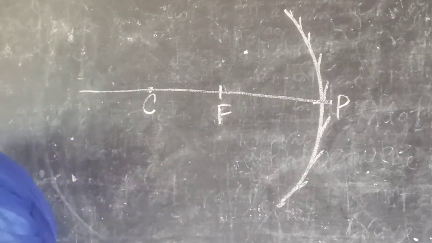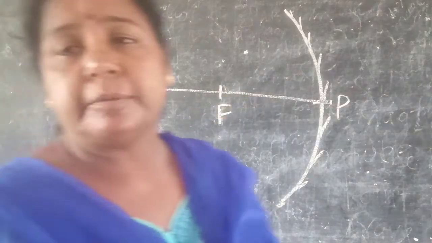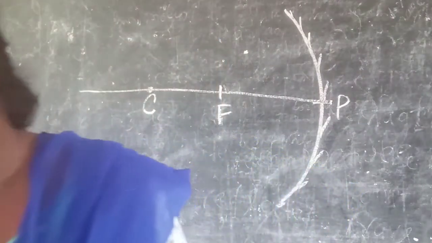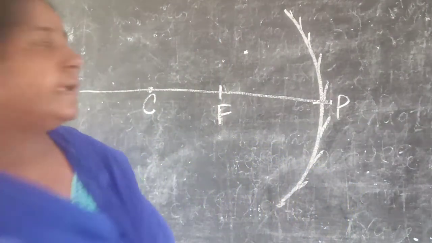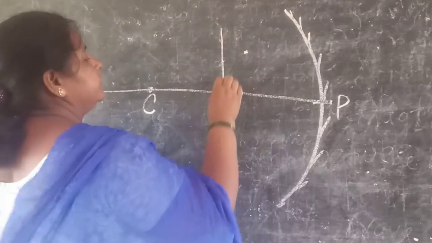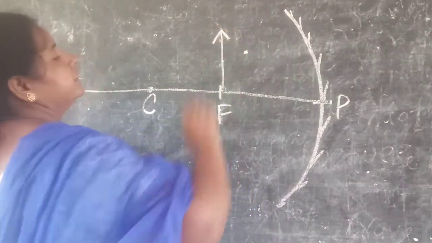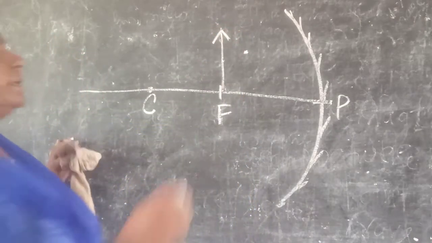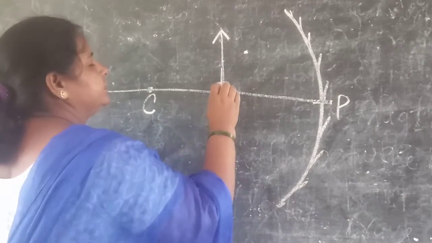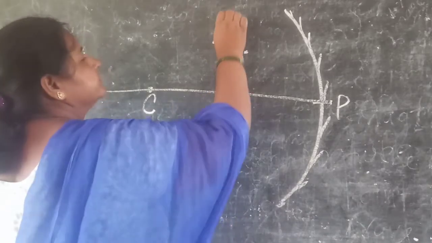Now the object is at the focus. Here see that the object is at the focus. AB is the object which is at the focus.